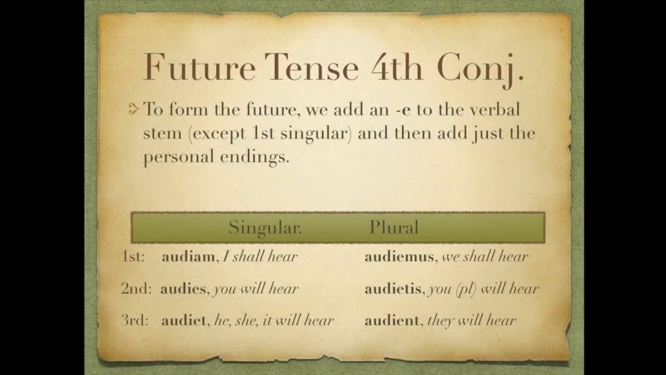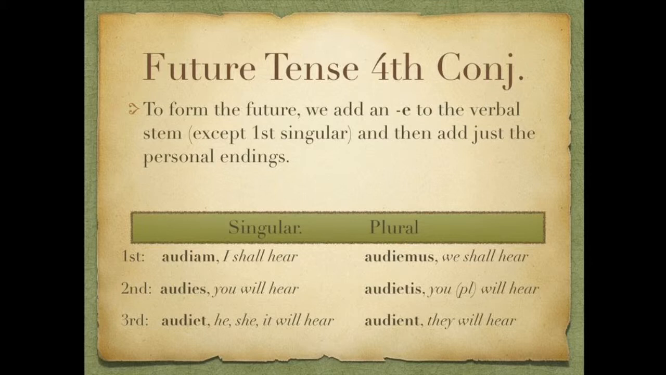Now let's take a look at the future tense for fourth conjugation. To form the future, we add an E to the verbal stem, except in first person singular. And then we just add the personal endings. So again, we retain the I that we found by dropping the RE. And then we add an E to indicate that it's future, in every case except for first singular. So here's what we get.